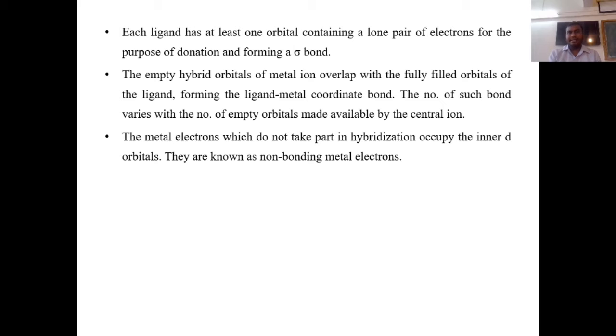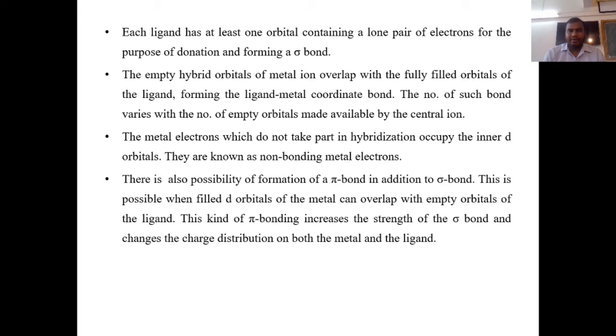The next assumption of valence bond theory is that the metal electrons which do not take part in hybridization occupy the inner d orbitals. They are known as non-bonding electrons. The metal electrons which take part in bonding are important, but the electrons which do not take part in hybridization always occupy the inner d orbitals, and they are known as non-bonding metal electrons. Then there is also the possibility of formation of pi bond in addition to sigma bond.